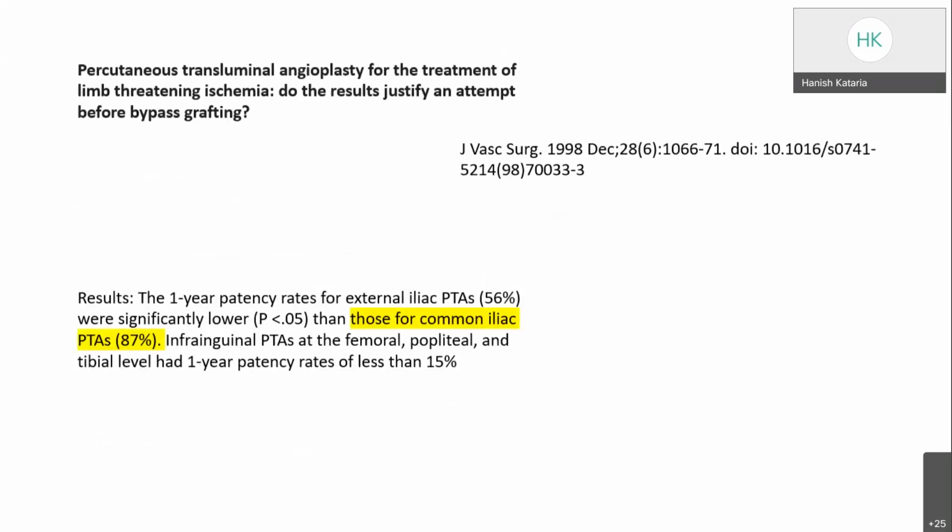Parsons et al., in their study published in 1998, reported that the 1 year patency rate for the common iliac was 87%, but for external iliac lesions it was only 56%. Overall, 4 year patency rates are very low for percutaneous transluminal angioplasty, around 44 to 65%.